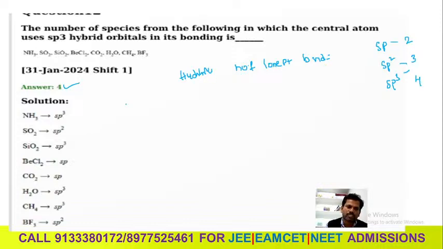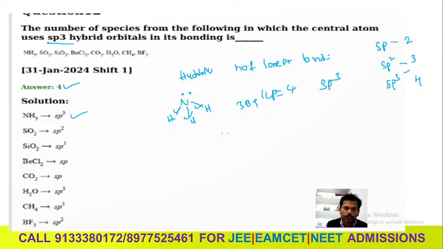First of all you have to check NH3. You can draw the structure of NH3. This is the lone pair. So 1, 2, 3, three bond pairs and 1 lone pair. That is 4, so this is sp3. Good? Yes, one is sp3. They are asking only for sp3.